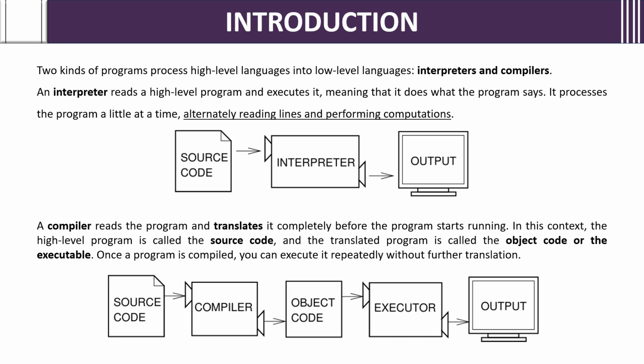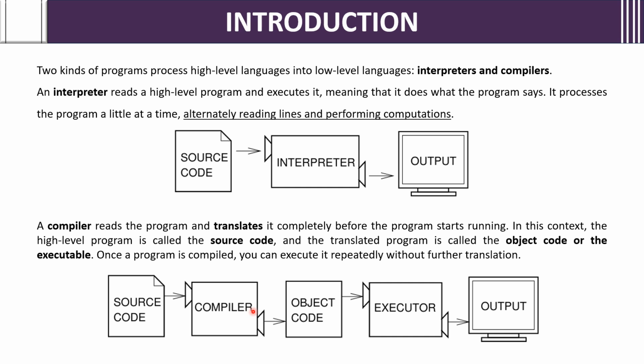But whereas the compiler, it is not the case. A compiler reads the program and translates it completely before the program starts running. In this context, the high level program is called the source code and the translated program is called the object code or the executable. Once a program is compiled, you can execute it repeatedly without any further translation. Again, no need to translate. Once it is compiled properly, we will get the output. We can execute how many ever times we want.